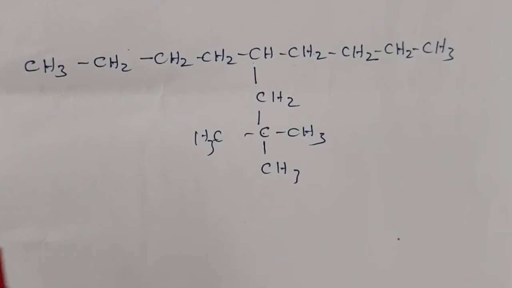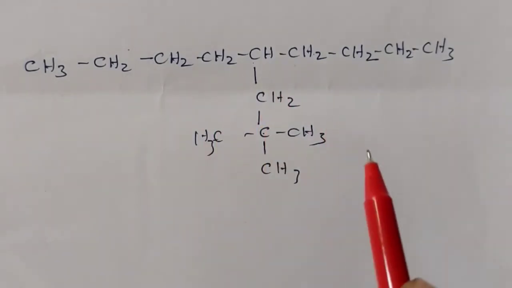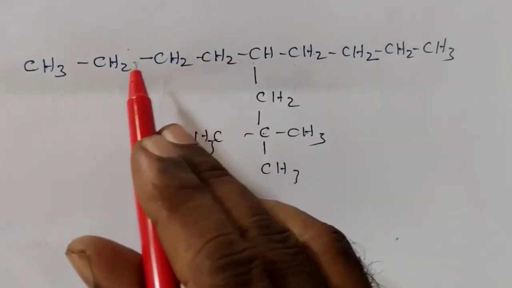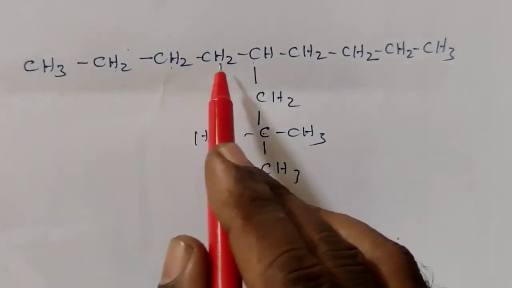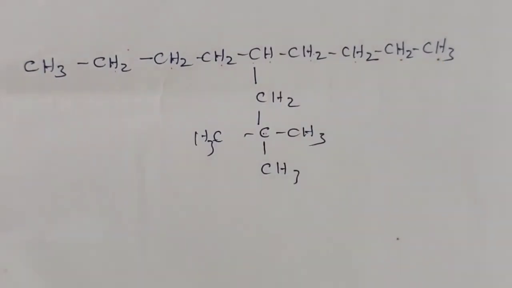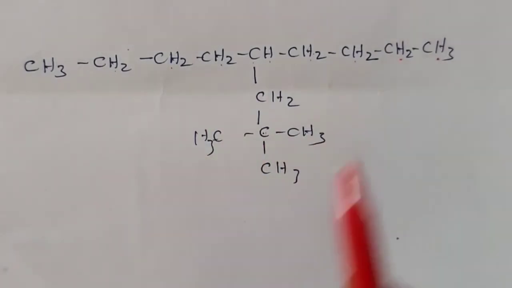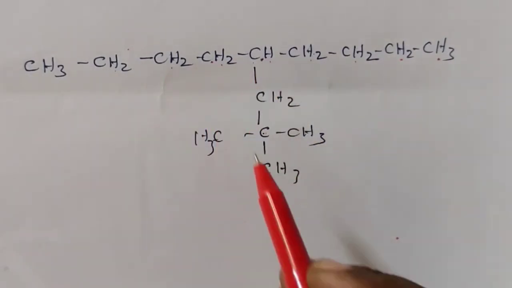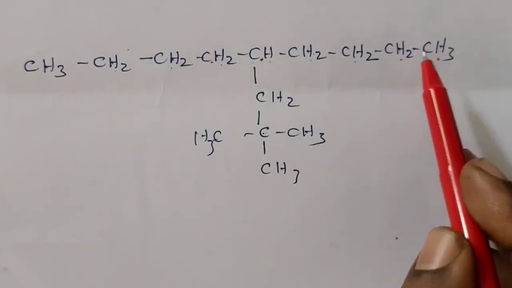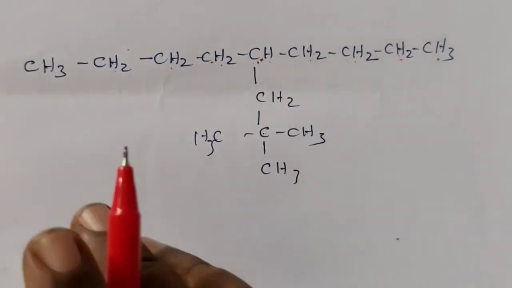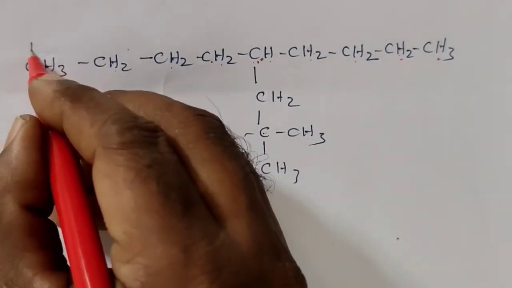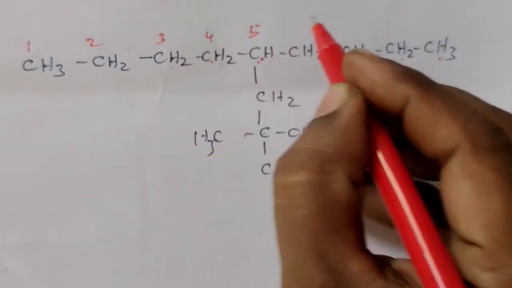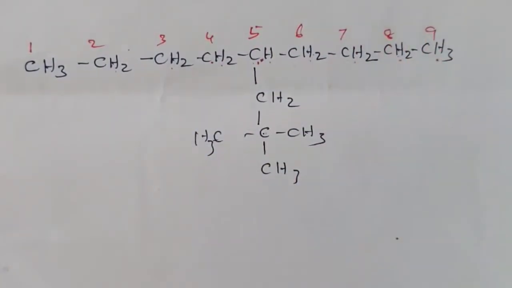Write the IUPAC name of this compound. So as usual we have to select the parent. 1, 2, 3, 4, 5, 6, 7, 8 carbon atoms. 1, 2, 3, 4, 5, 6, 7, 8, 9 carbon atoms. Of course the longest is the parent. So the straight chain is the parent. Now we have to give numbers. Suppose we start numbering from this side, 1, 2, 3, 4, the fifth carbon atom contains the substitution. If you start from here, 1, 2, 3, 4, 5. So you can start from either side. So we'll start from this side. 1, 2, 3, 4, 5, 6, 7, 8, 9.